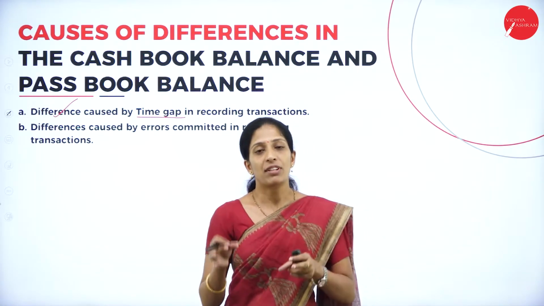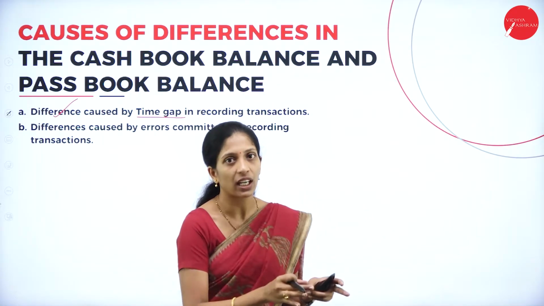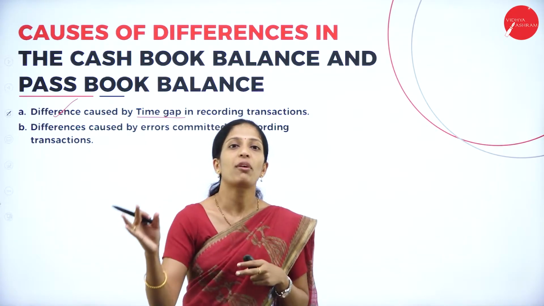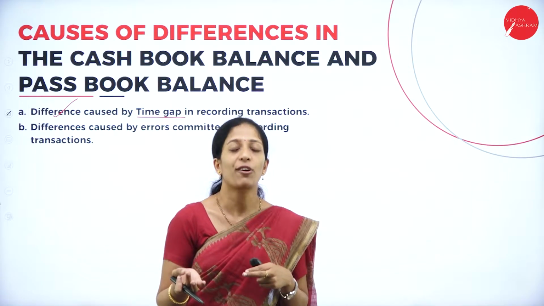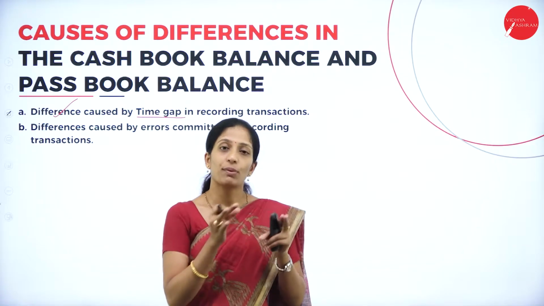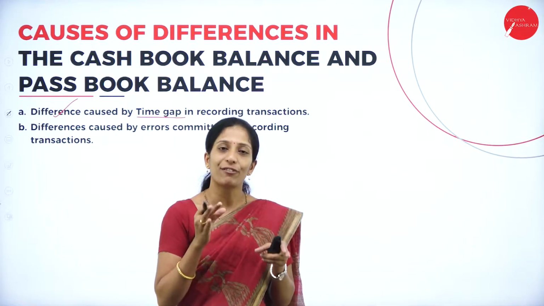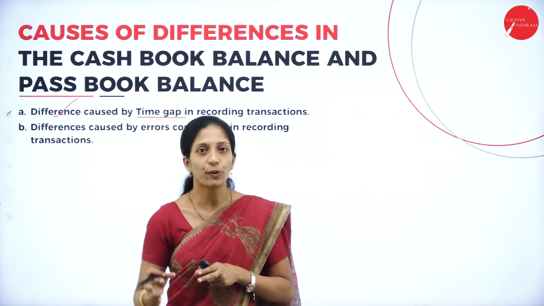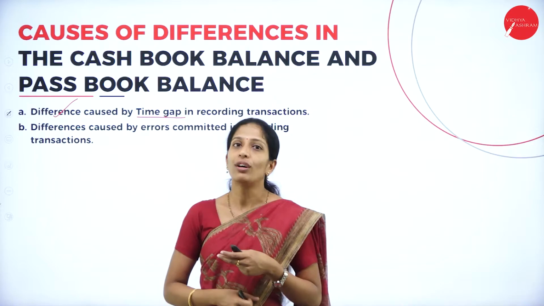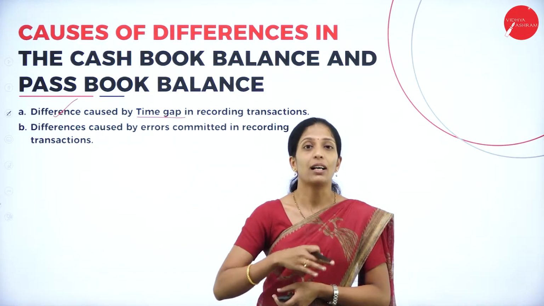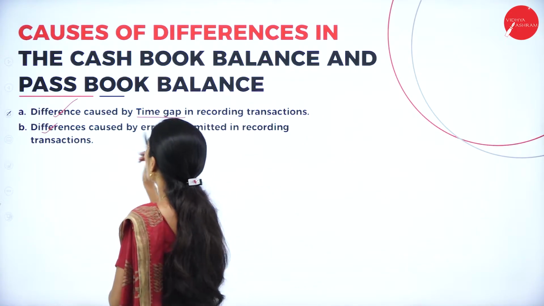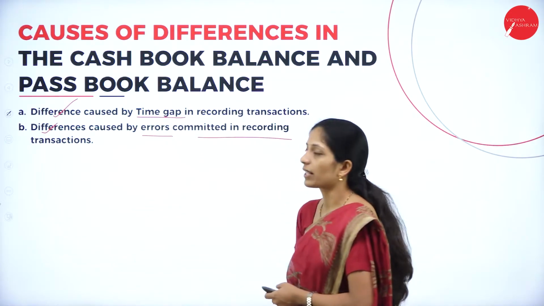For example, if the transaction took place last week, I recorded it last week itself, but I have not informed the bank. So the bank is not aware of it, and today I am going to inform. If I check in between, during that one week, of course I should find a difference between cash book balance and bank balance as per passbook. So due to time gap, certain times the passbook as well as cash book do not tally. And the second one is difference caused by errors committed in recording the transaction.